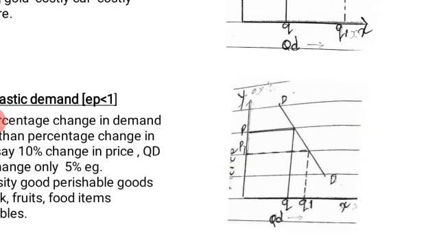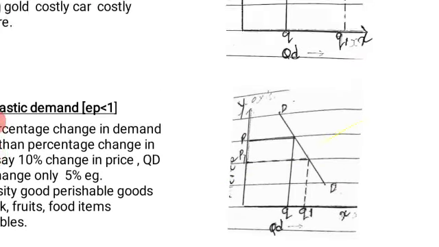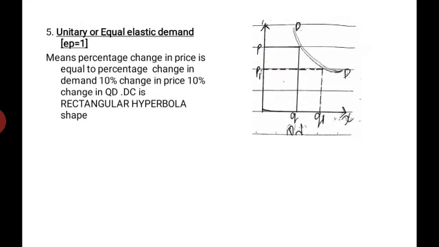Let's come to the last one, unitary or equal elastic demand. Unitary means what? Equal. Unitary or equal elastic demand, EP is equal to 1. Means the percentage change in price is equal to the same percentage change in demand.